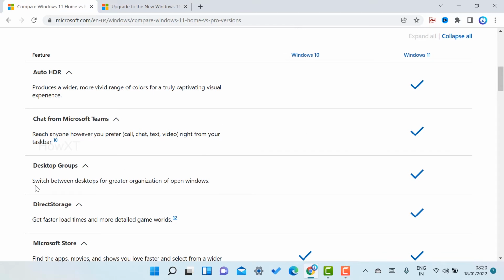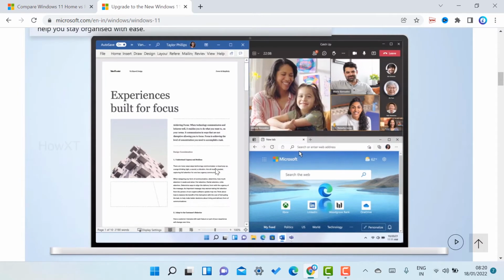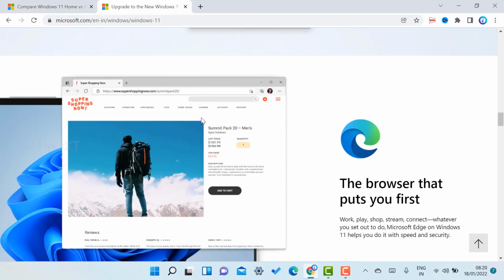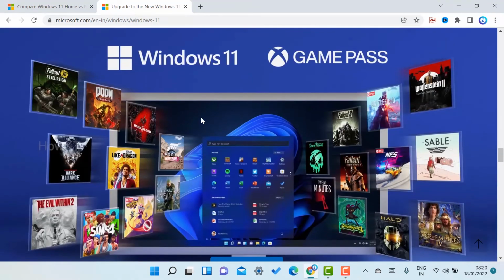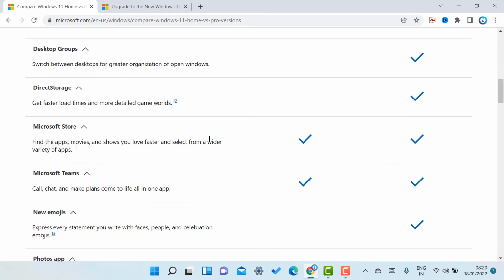And desktop groups, so you can switch the desktop group, gather, organize, and open windows, so that you can organize the entire window, refocus on that, and work with your daily process. It doesn't exist in Windows 10. And DirectStorage, so get faster load times and more detailed game worlds. For example, if you want to play games, you can get different kinds of games with Windows 11, and Game Pass will be available. You can have access to entire games using Windows 11, but Windows 10 doesn't have the option. And DirectStorage will be available as well as the Microsoft Store.